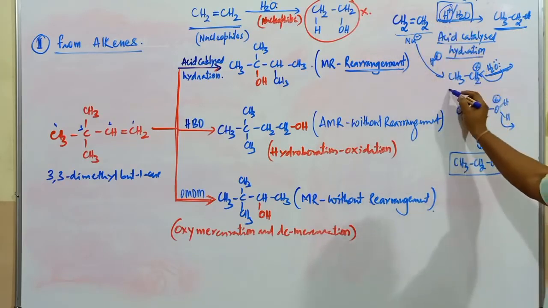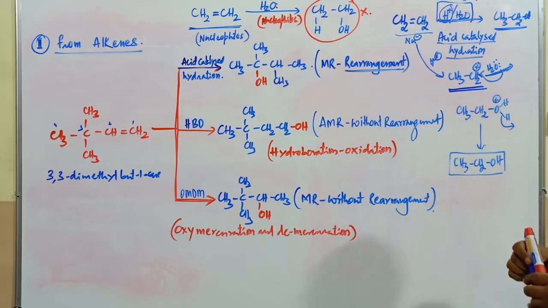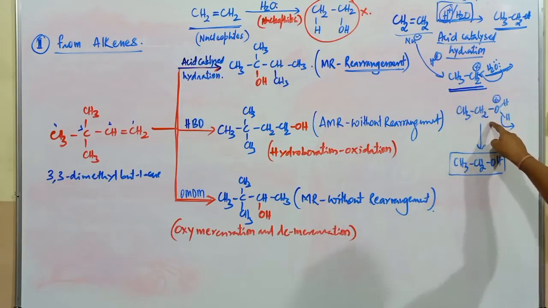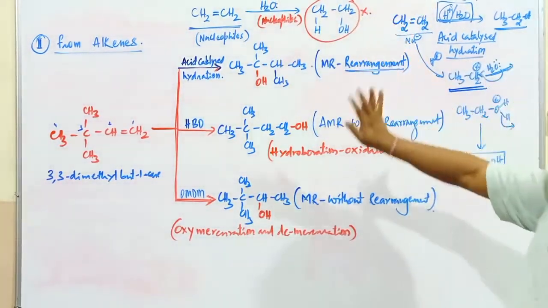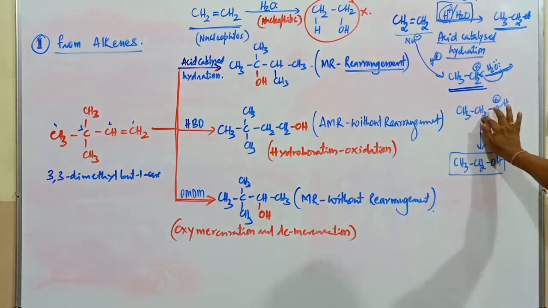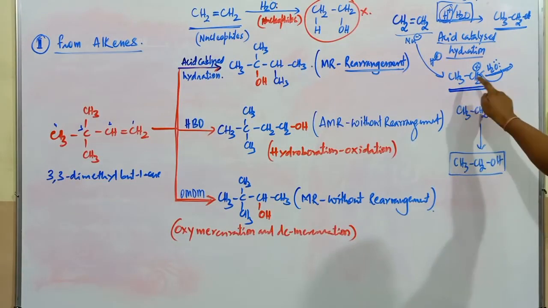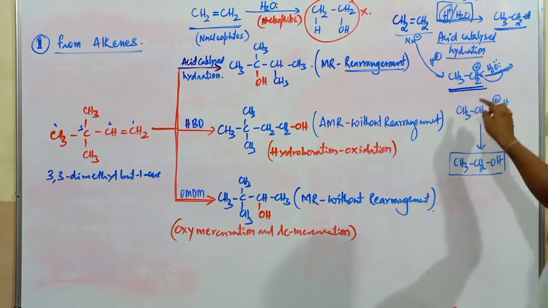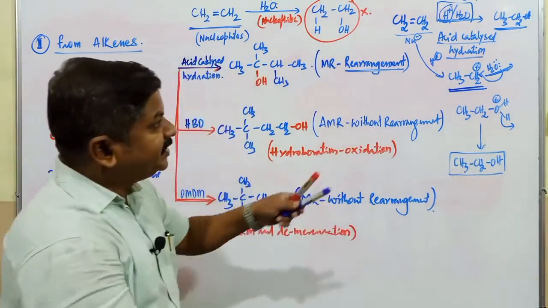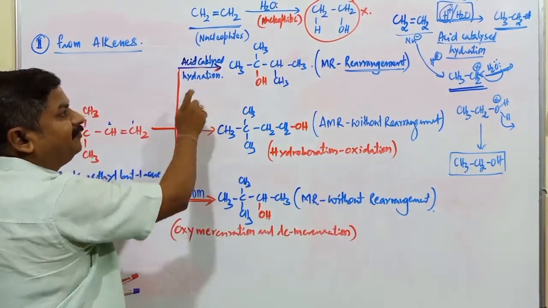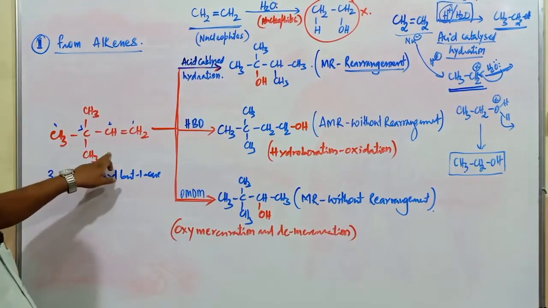Whenever there is no formation of carbocation, there is no formation of alcohol. So here there is no carbocation, hence this reaction is not feasible. But this reaction is feasible due to the formation of carbocation. Further attack of the nucleophile takes place on the carbocation, hence the product is alcohol.